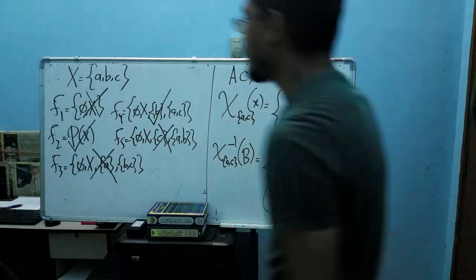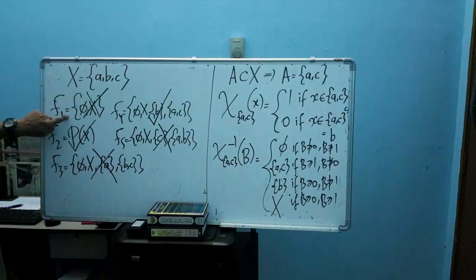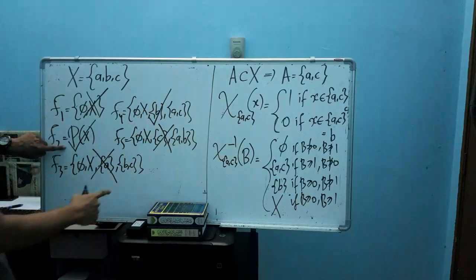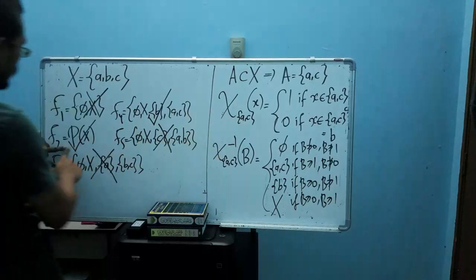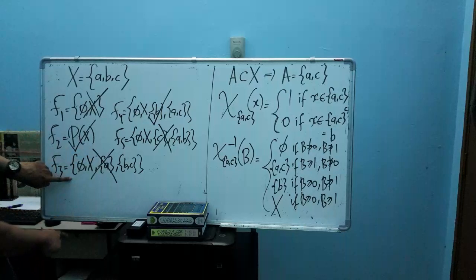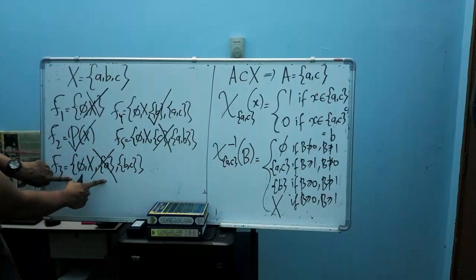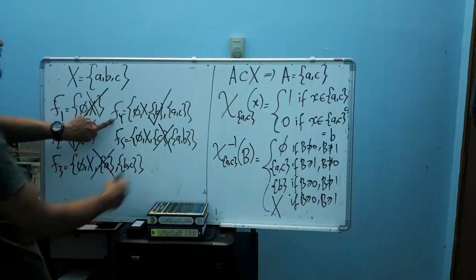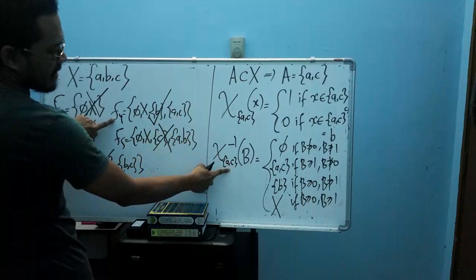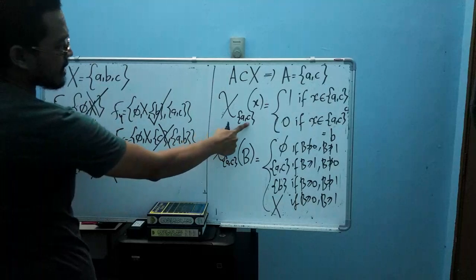And you see F1, does it contain AC? No. F2, do you have AC in F2? Yes, we have. F3, do you have AC here? No. F4, do you have AC here? Yes. F5, do you have AC here?